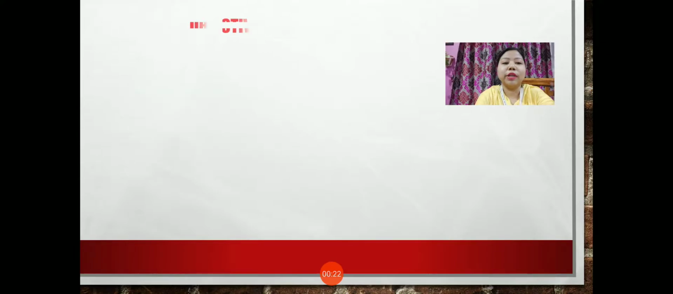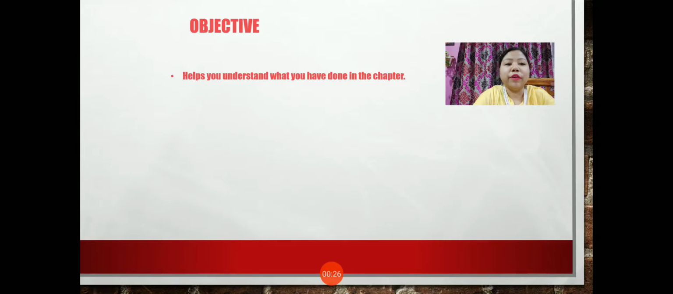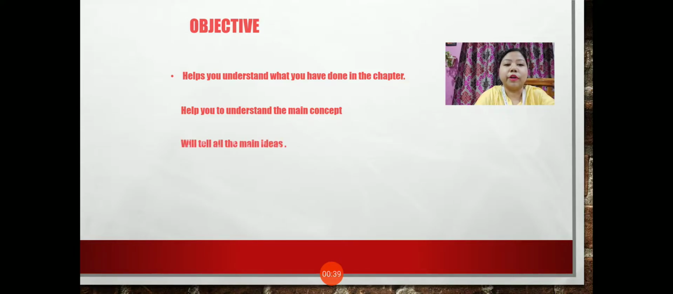So let's see what is the objective of today's class. The objective is to help you understand what you have done in the chapter. That means what is there in the chapter. It will also help you to understand the main concept of the chapter, and then it will also tell you about all the main ideas which are in the chapter.